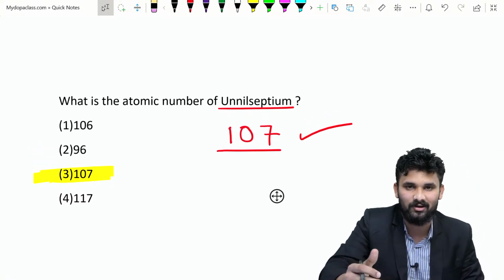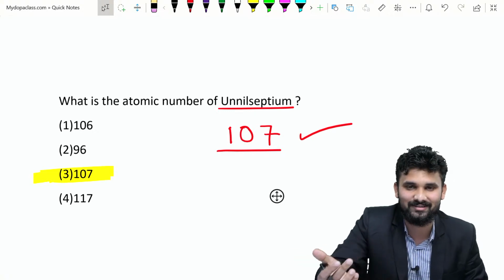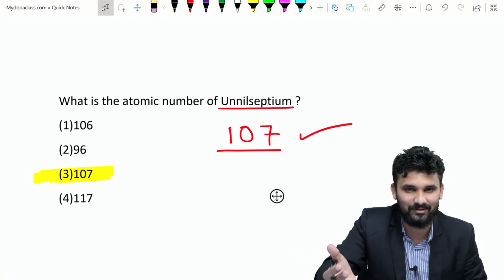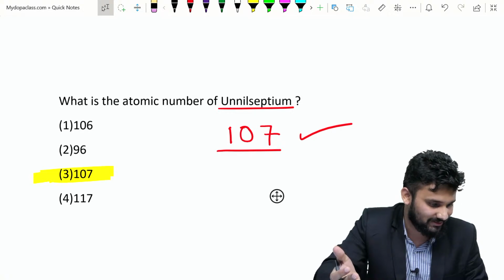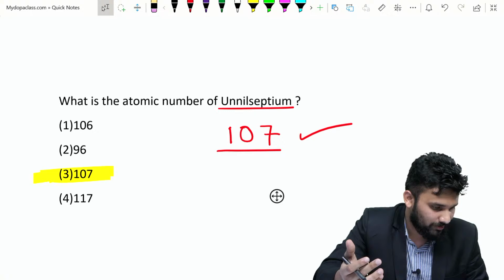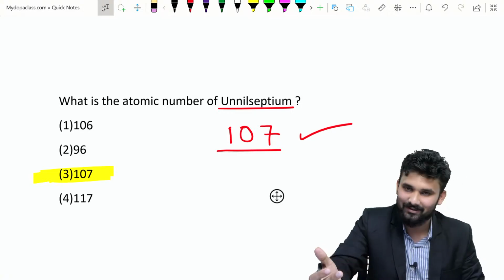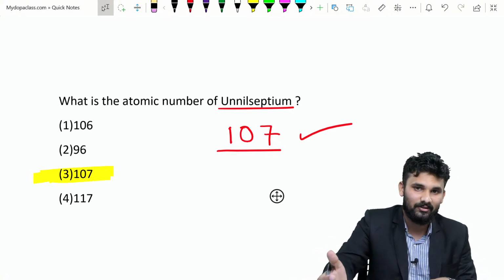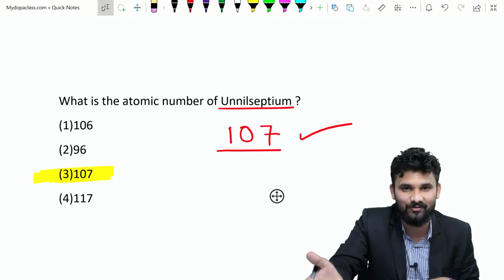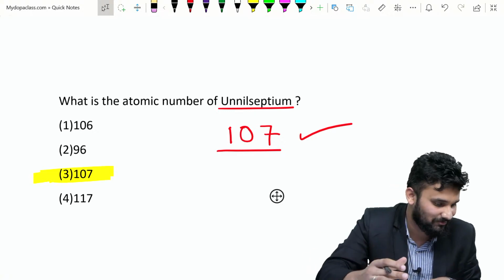Otherwise, we are moving to the most important part of this chapter, the last part, that is periodic properties. Many people put the answer that it is a very simple, easy chapter. It is a very good chapter if you know the fourth part very well. Otherwise, this chapter becomes very hard.